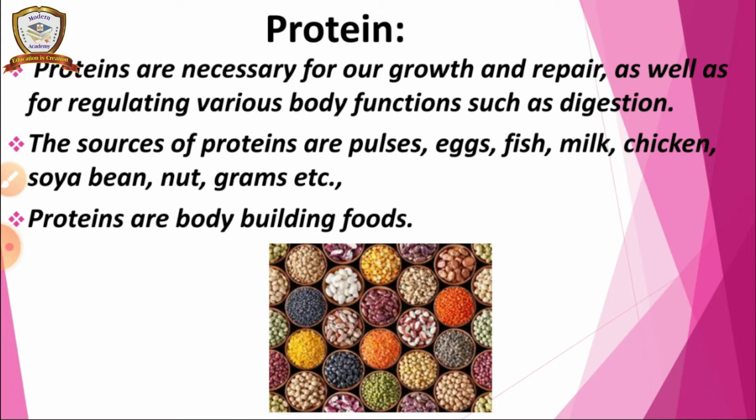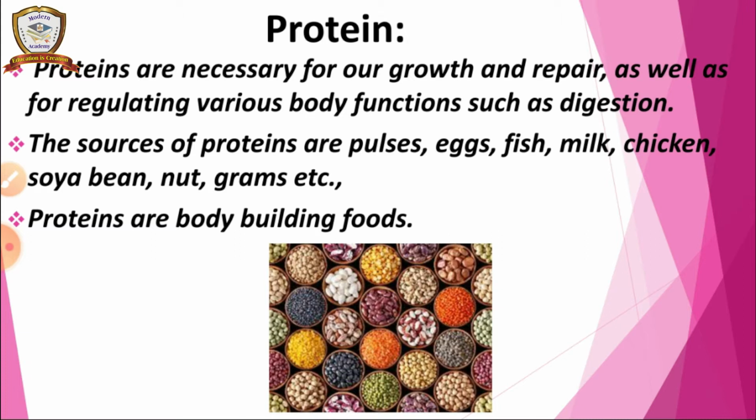Now protein. Protein is helpful for body growth. Proteins are helpful in body growth as well as regulating our body functions, digestion. Not only digestion, excretion, all the body functions are regulated by the protein.